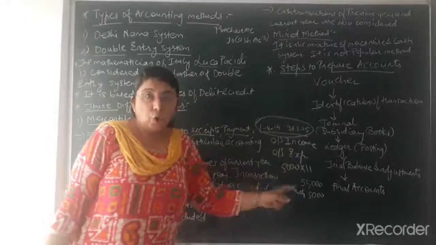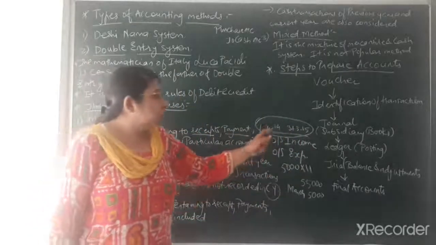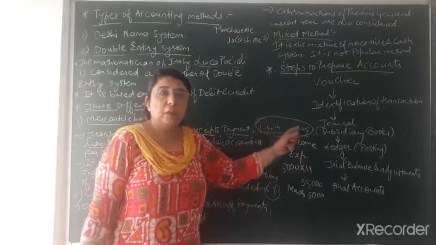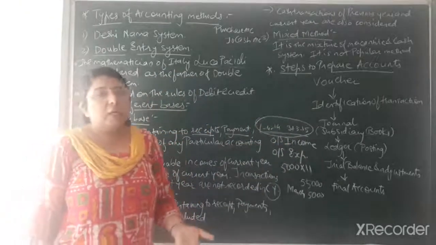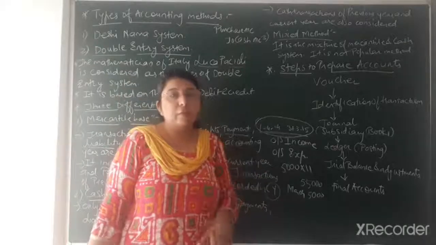So even though it is not paid, it will still be recorded in the books of accounts of this particular accounting year. In the same way, outstanding income. Outstanding income means income which is receivable in this year.